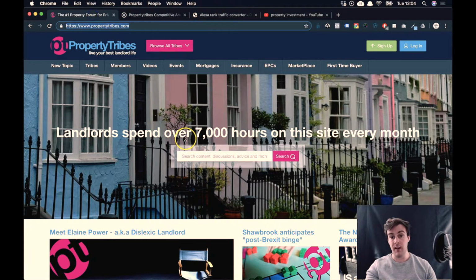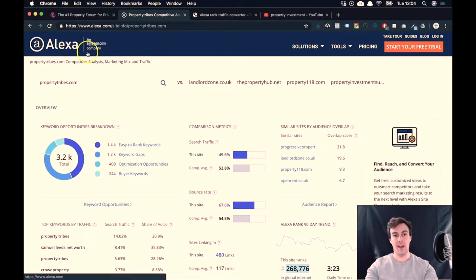So Property Tribes is a forum. It's the number one property forum for private landlords in the UK. Obviously, if we're looking at the US or globally, that would expand our reach. But what I want to show you first is we can take this URL and take it to Alexa.